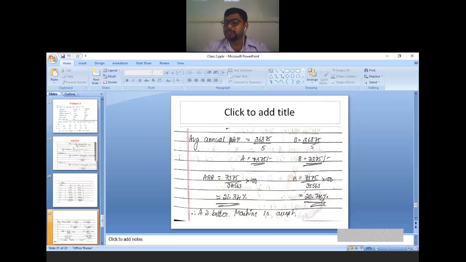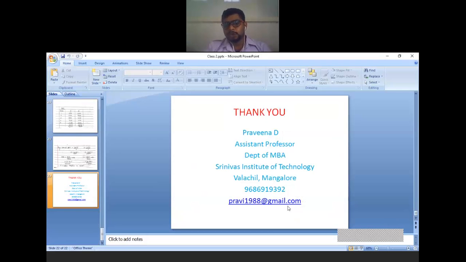Now which machine should be accepted? Higher the value, you should accept the machine. So machine A 21%, machine B 20%. So machine A is better than machine B. So accept machine A based on accounting rate of return technique. So this is all about accounting rate of return or ARR calculation.